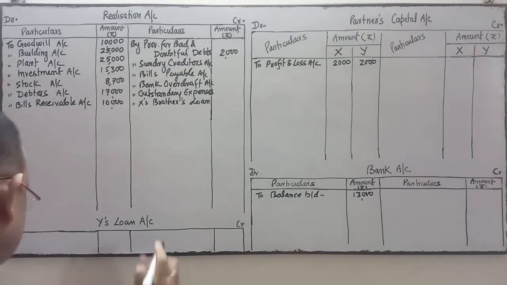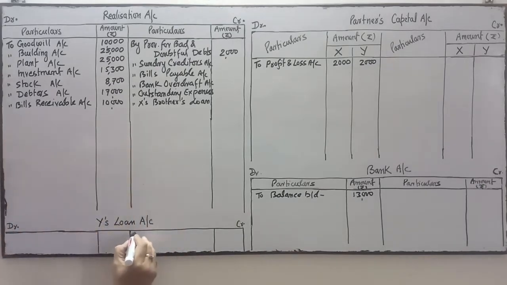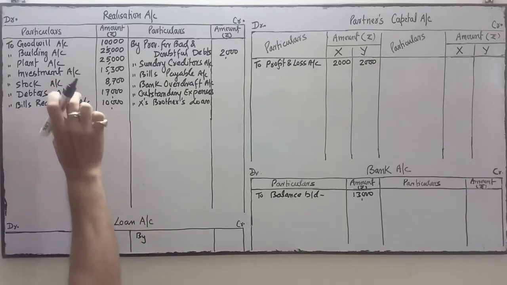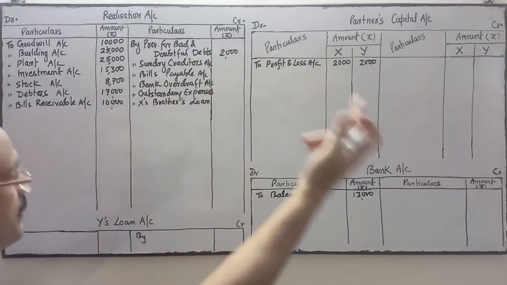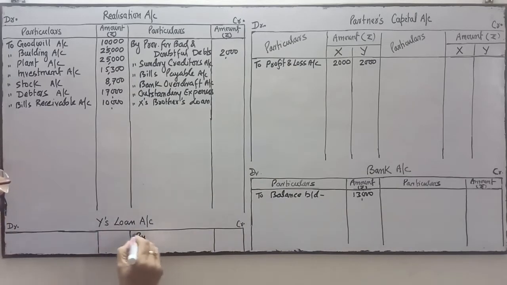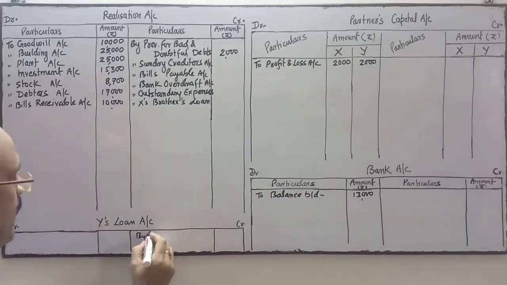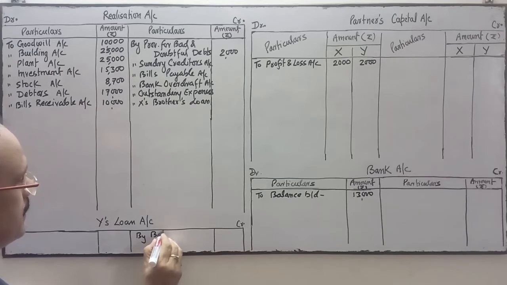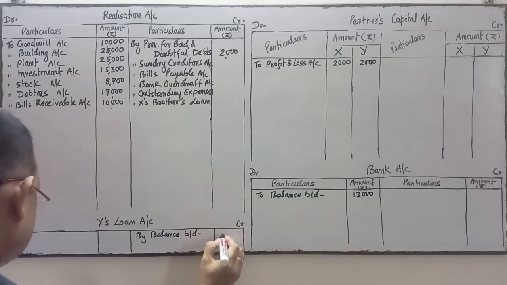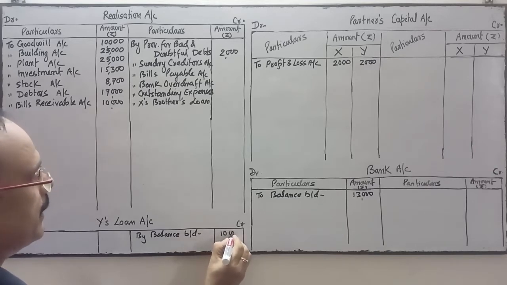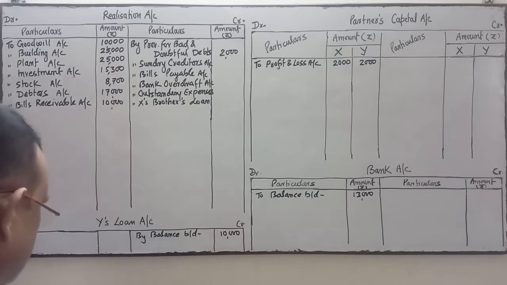But Y's loan will be treated as the partner's liability. In the sequence of payment, this will be paid after payment of external liabilities. So for Y's loan, I have drawn a separate ledger. Balance brought down, Y's loan is 10,000.